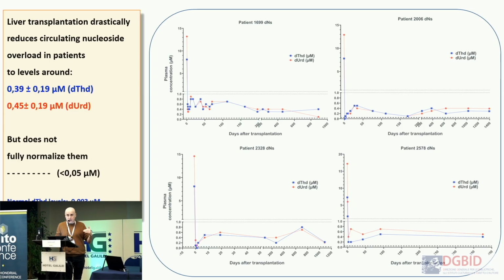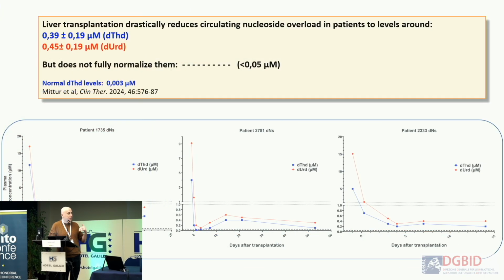So we are reducing, and this is a good thing because we are removing most of the cause of the disease, but we are not fully achieving normalization of the levels of thymidine and deoxyuridine. And these are 4 patients that we transplanted, and then 3 more. So in all the cases, it's the same.